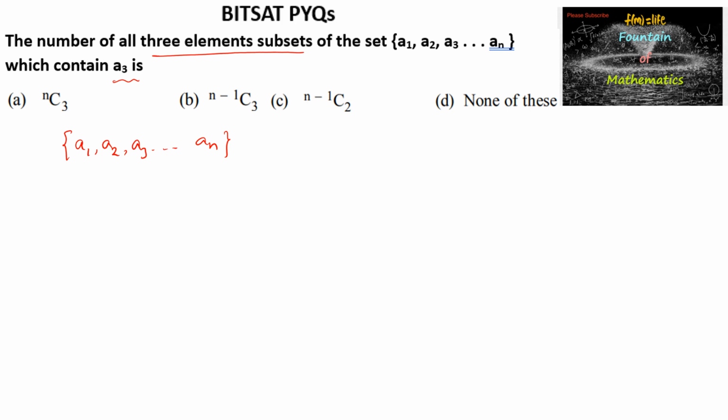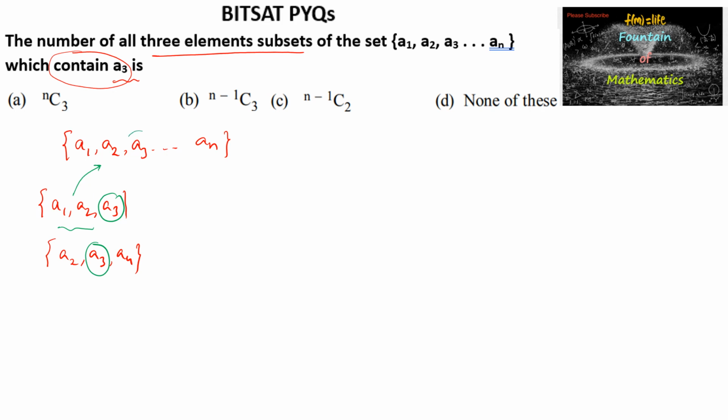So we need a 3-element subset, for example A1, A2, A3 is one subset, A2, A3, A4 is another subset, with the condition that it always contains A3. Always containing A3 means A3 is already fixed. Now we need to select only 2 elements among the remaining elements.